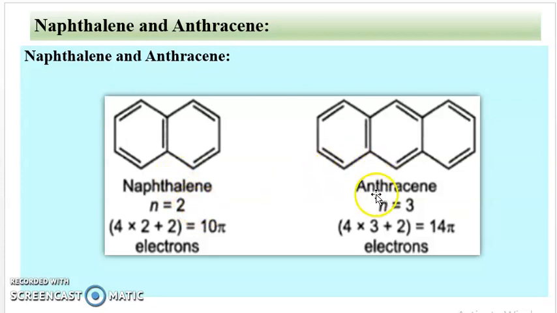In the case of anthracene, the total pi bonds are 1, 2, 3, 4, 5, 6 and 7. There are a total of 7 pi bonds, therefore the n value is 3. Therefore 4n plus 2 becomes 14 pi electrons: 6 plus 4 is 10, plus 4 is 14 pi electrons. Anthracene is cyclic, planar, conjugated, and it also contains 4n plus 2 pi electrons. Therefore anthracene is also an aromatic compound.